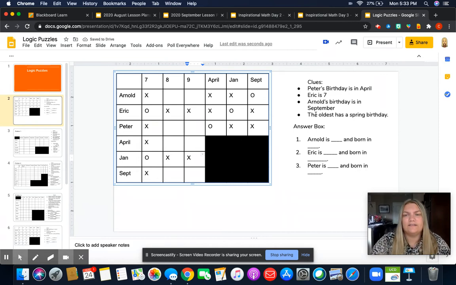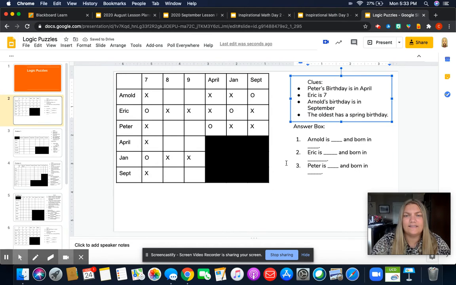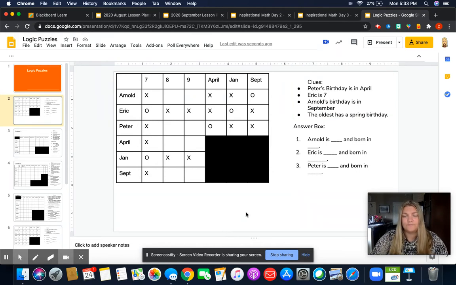Let's look at the last clue. It says the oldest has a spring birthday. The oldest person is going to be 9, so we know that person has a spring birthday. So is April, January, or September in the springtime?